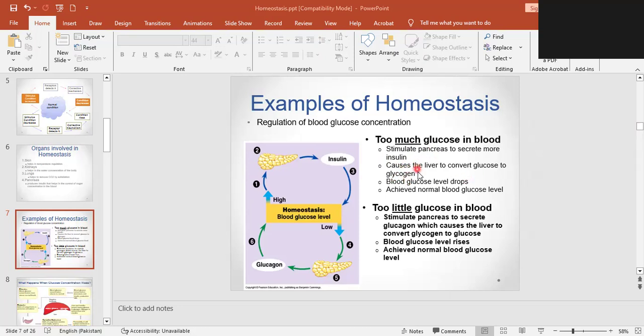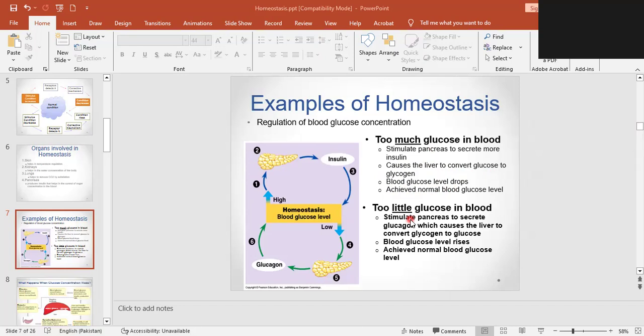Who is the target organ here? Liver. The pancreas will target the liver by producing the insulin, and the insulin will convert the excess glucose into glycogen, and eventually the blood glucose drops, and it will go back to the normal glucose level.